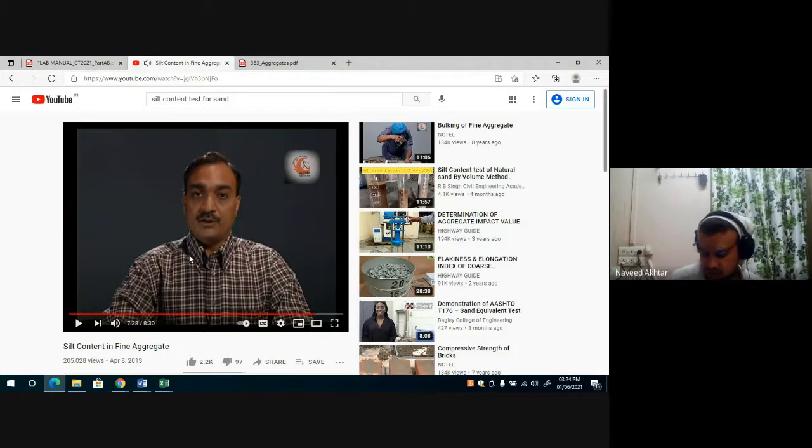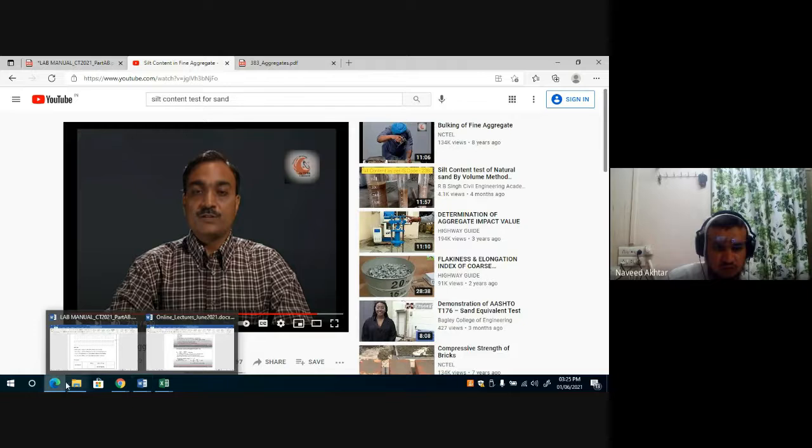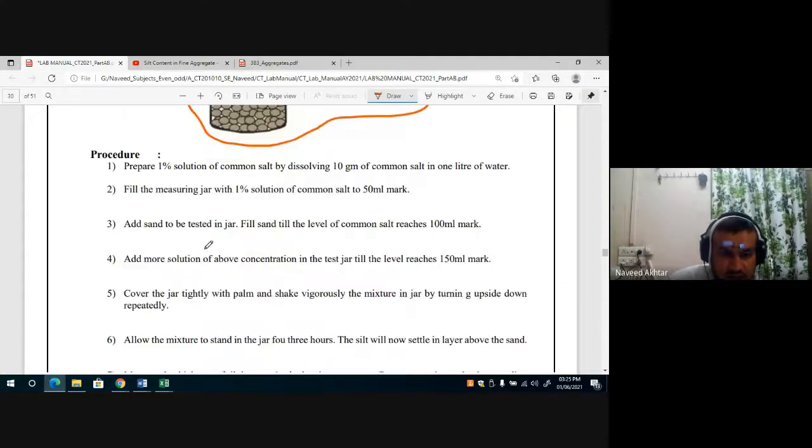The silt content should be as per IS code. It should be less than 3%, as little silt content as possible. If silt content is in excess, then it will reduce the strength of your concrete. And there are many questions and answers in your manual. Come to the manual of the silt content.